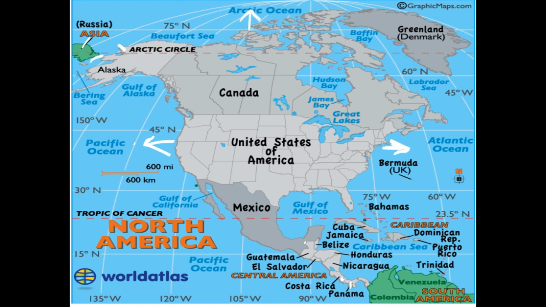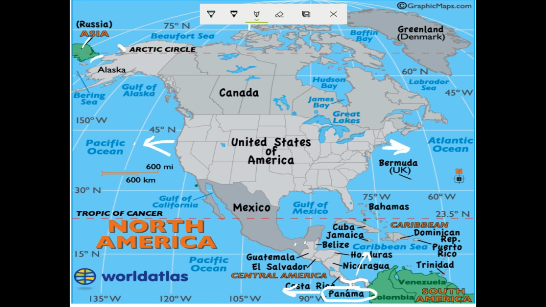This link is known as Isthmus of Panama because an isthmus is a narrow strip of land that connects two larger land masses and separates two water bodies. In this case, it is separating Caribbean Sea and Pacific Ocean, and it's joining two large land masses, that is North America and South America.